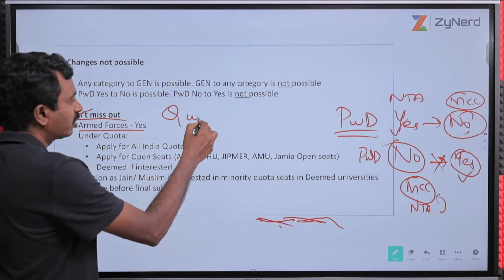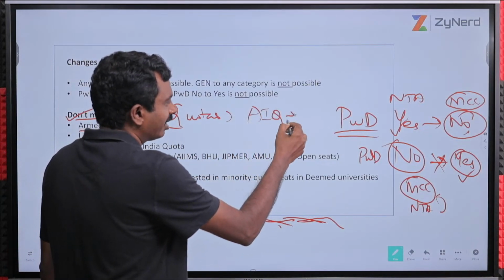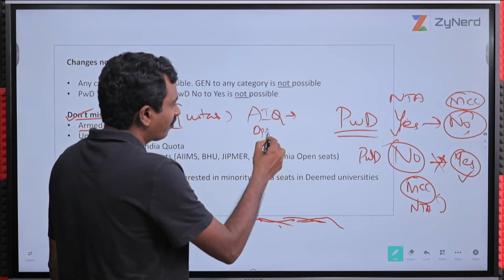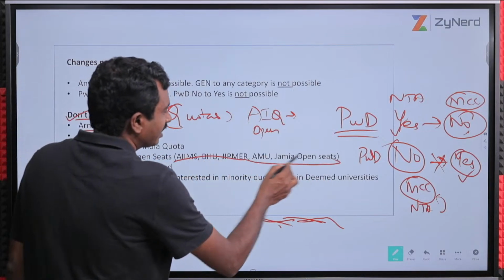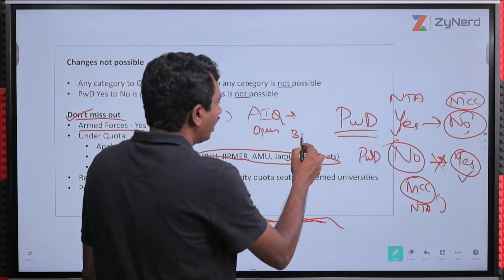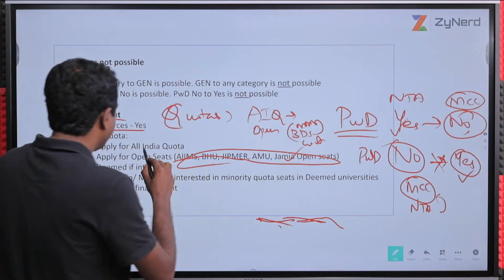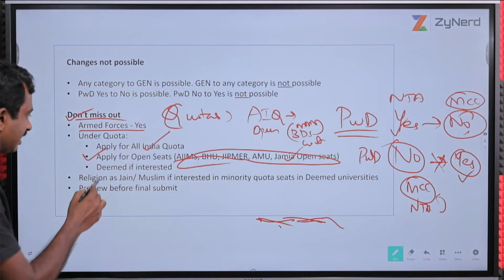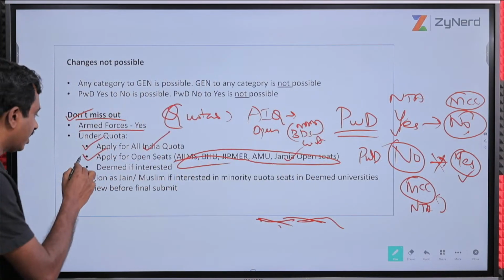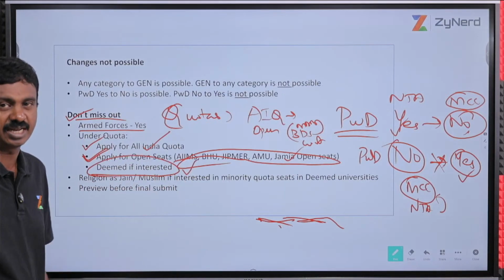Next it will ask what quotas you are looking for. We already noted that All India quota, all government seats are there. Open seats of AIIMS, BHU, JIPMER, AMU and Jamia, open BDS are there. If you want these seats, you will have to select all government seats. You have to select All India quota and open seats. There will be check boxes. One check All India quota, another check open seats, etc. and select that. Deemed, if you are interested, then you select deemed universities.